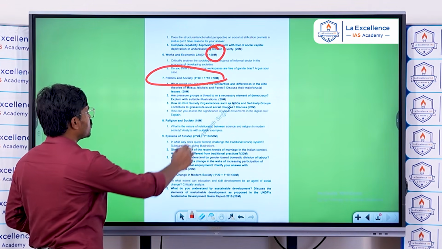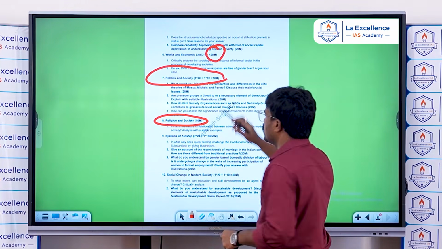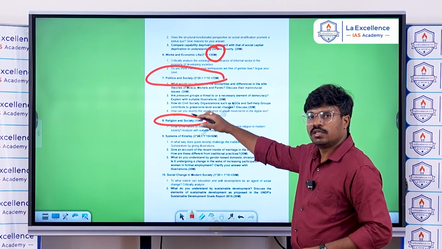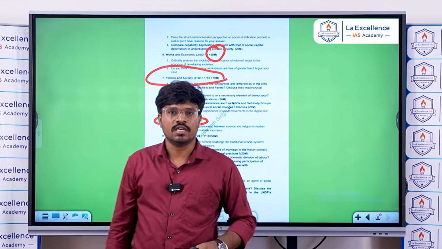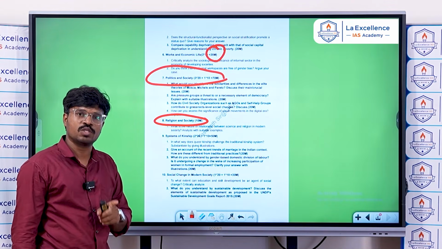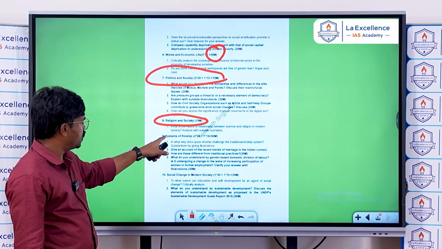And next, religion and society, you got around 10 marks. And there is one more question in the thinkers part that is also based on a religious concept. But still, the direct question is only one question from religion and society. And next, the 9th chapter, systems of kinship.